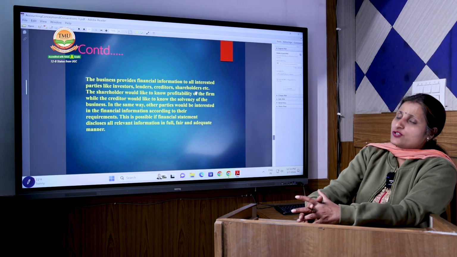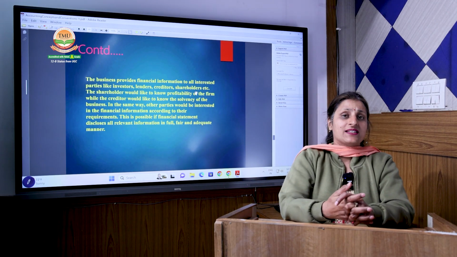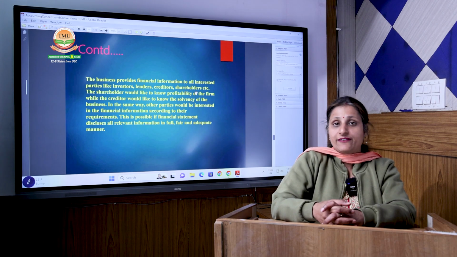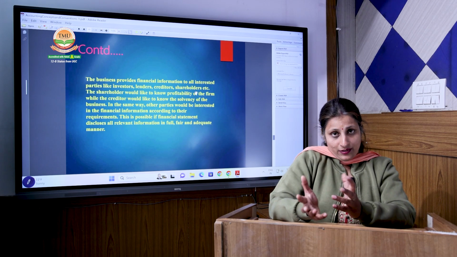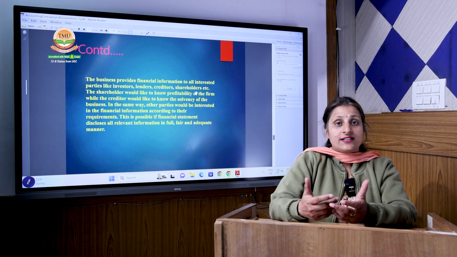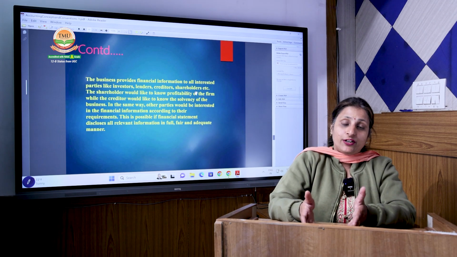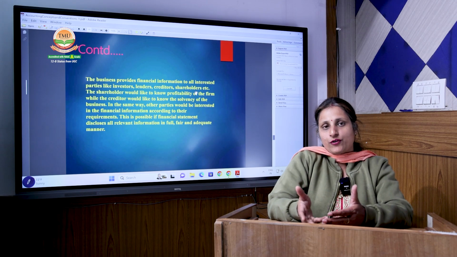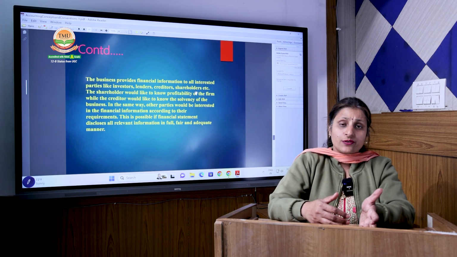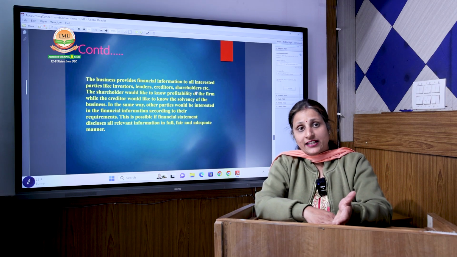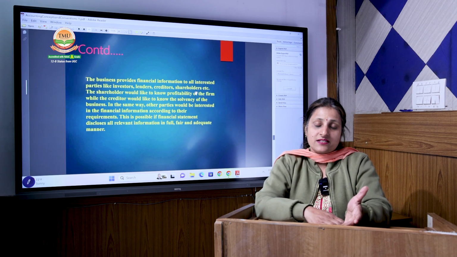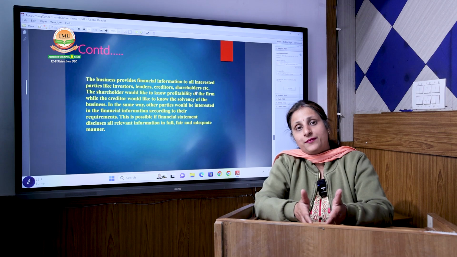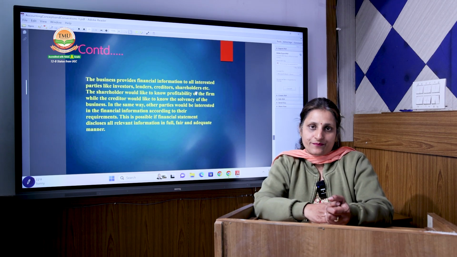Similarly, there are several other parties attached to the company who are concerned about profit and loss, like employees. They want to know all the information about the company as they get their salary from it, and their future decision whether to continue with the company depends on the accounting information. Owners' decisions to continue the business, diversify, expand, or adopt other strategies to develop the business also depend on the accounting books.